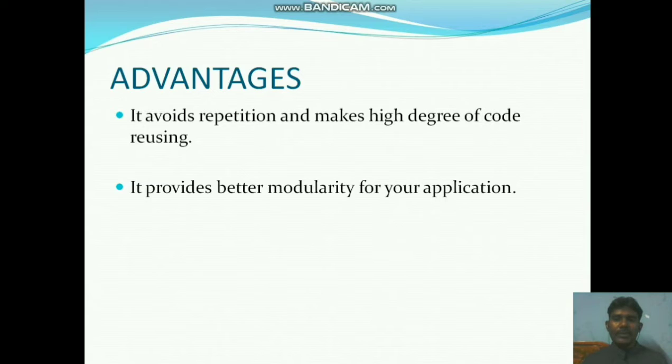Next one, it provides better modularity for your application. Better modularity means we subdivide programs into modules to execute one by one, which is an easy way to understand as well as to execute for a perfect result. And then we arrange the order to give the final program result. So it is a better way to modularize the sub problems, subdividing programs to execute and find the result.